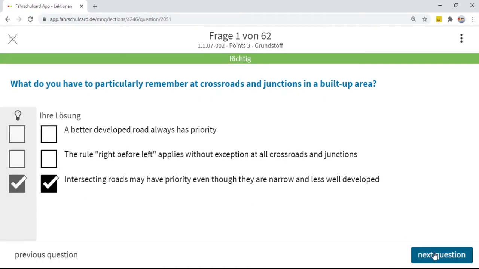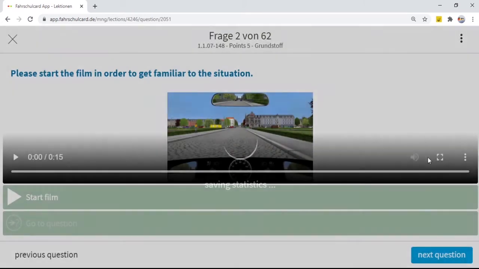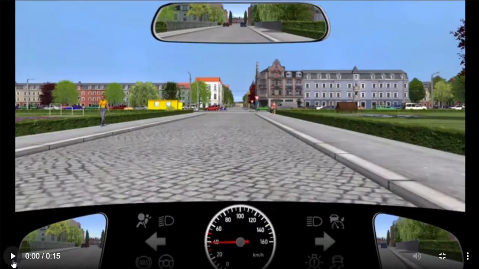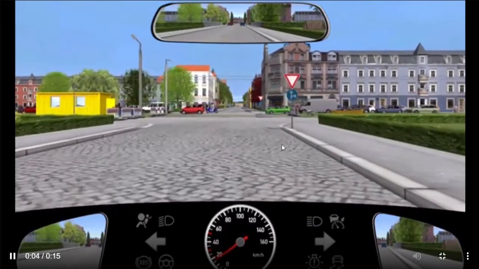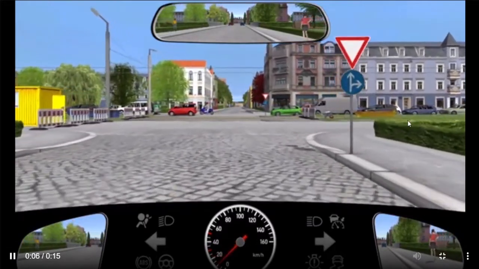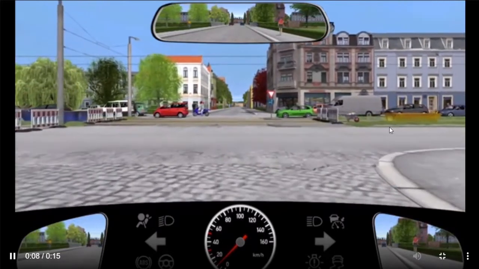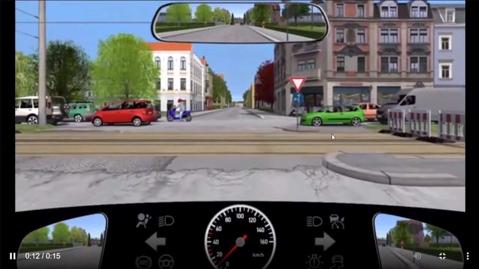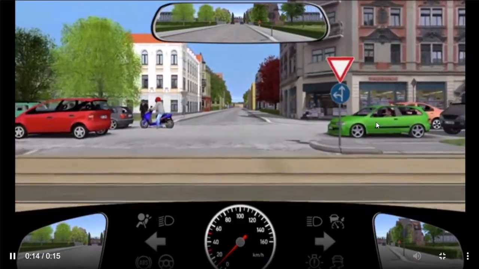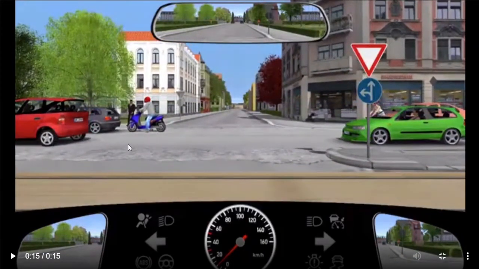Now we will move to the next question, which is a video question. Let's start the video. You are traveling on a road. If you see the inverted triangle, stop, give way. You have to see the cross traffic, you have to give way to the cross traffic. So then we are proceeding onto the road. If you see there is a cycle coming from the left, just to be sure, if you see this junction, this crossroad, the traffic is already jammed over there, so we do not expect the green car to proceed further.